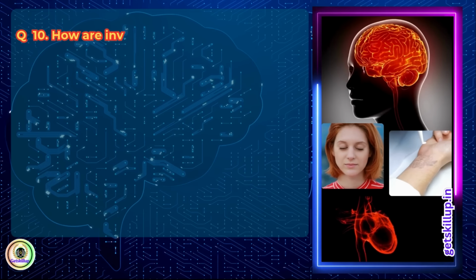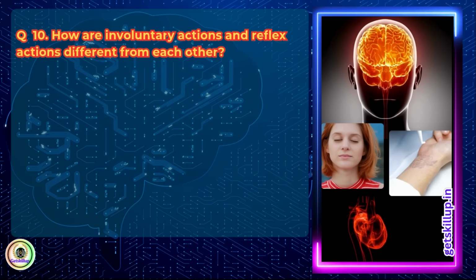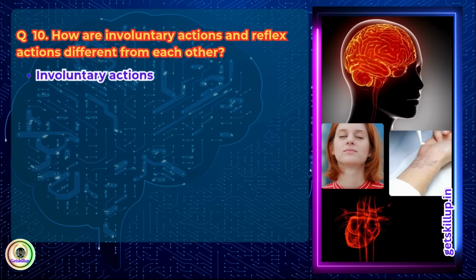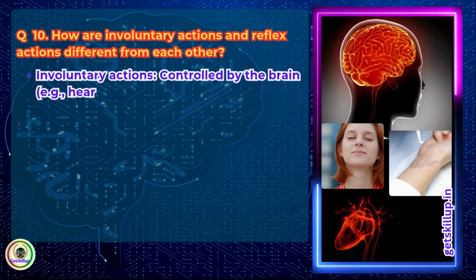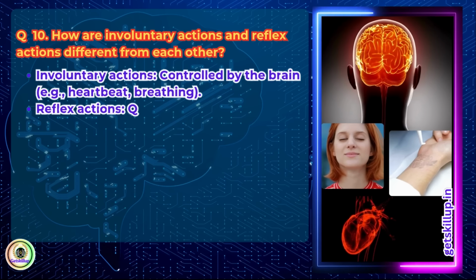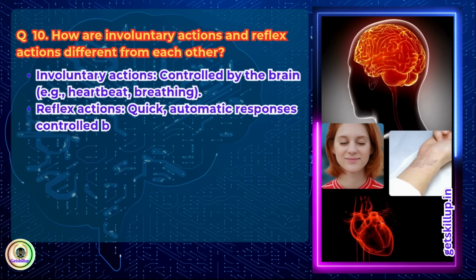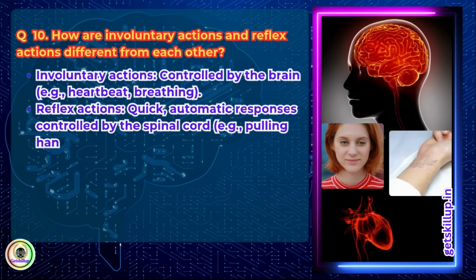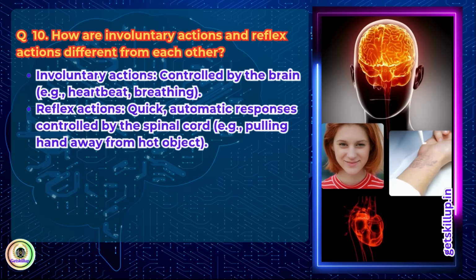Question 10. How are involuntary actions and reflex actions different from each other? Answer: Involuntary actions are controlled by the brain. Example: heartbeat, breathing. Reflex actions are quick, automatic responses controlled by the spinal cord. Example: pulling your hand away from a hot object.